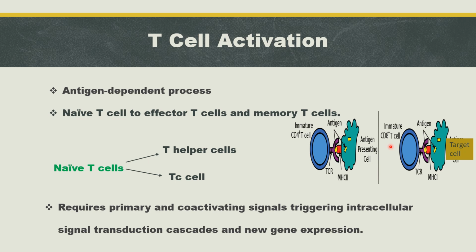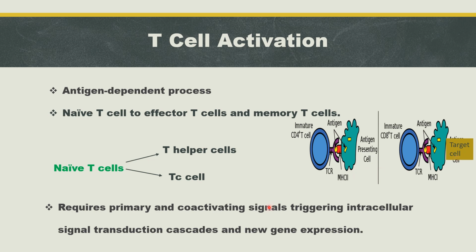As we know, T cells are not able to recognize any free antigen; they only recognize MHC presented antigen. T helper cells recognize MHC2 presented antigen by antigen presenting cells, and TC cells recognize MHC1 presented antigen by target or infected cells. MHC2 is present on antigen presenting cells and MHC1 is present on all nucleated cells.